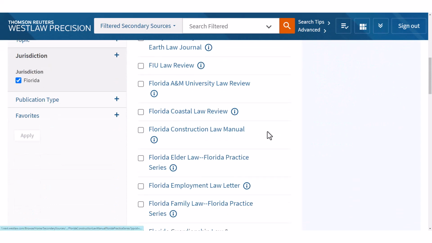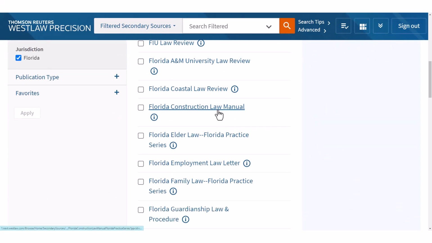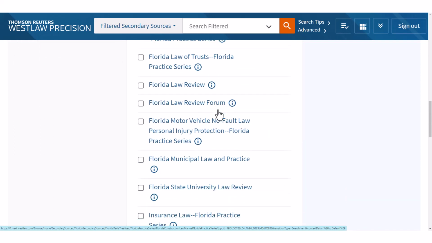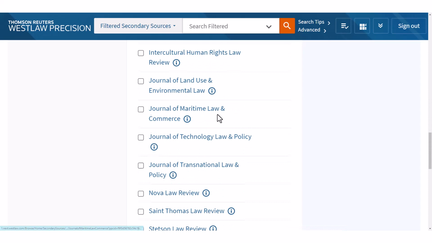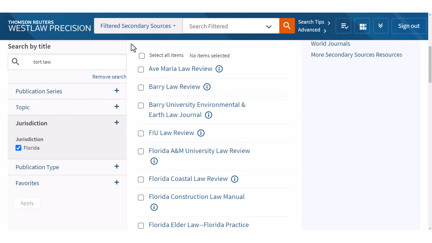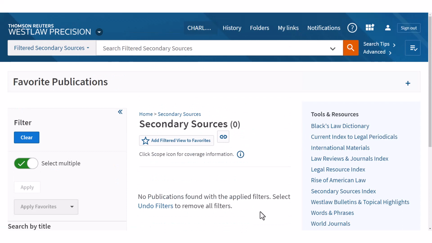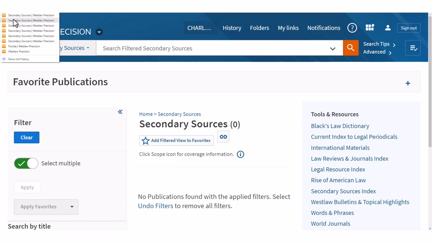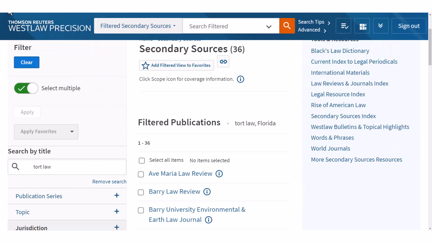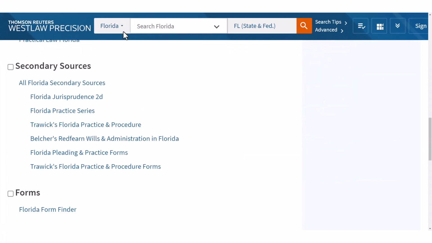So there's all kinds of things. So, there's tort law and construction stuff. That wasn't a very helpful search. We'd have to keep going and look for something just on tort law. So they don't have anything with tort in the actual title. So we'll just have to go with a more generic source. So something like this Florida Practice Series would probably have something good for us.